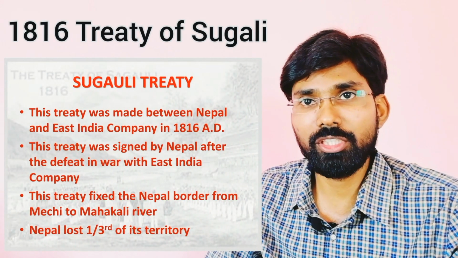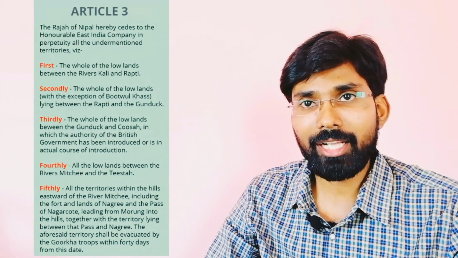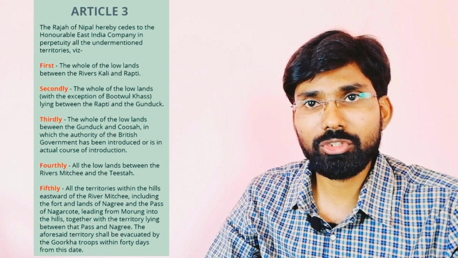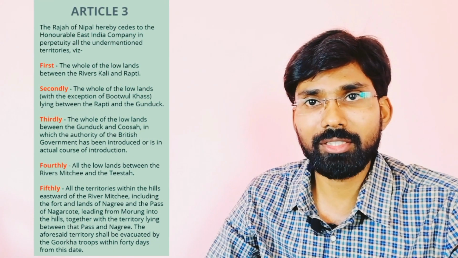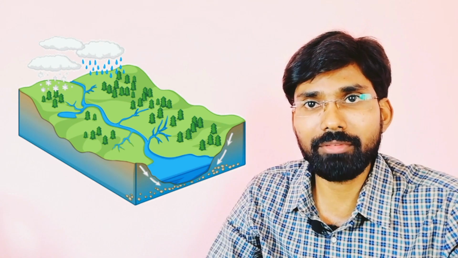The border between British India and the Kingdom of Nepal was formalized by the 1816 Treaty of Sugauli, which was signed after the end of the Anglo-Nepal War. As per the treaty, the Kali River, which is also known as the Mahakali River, was demarcated as Nepal's western boundary with India. However, what is meant by Kali River in its upper reach is not clear because numerous mountain streams join to form the river.